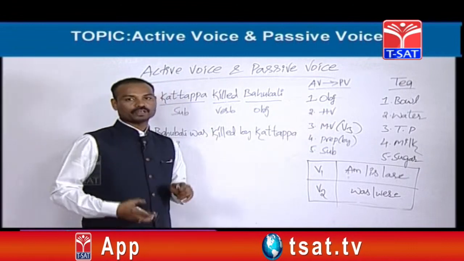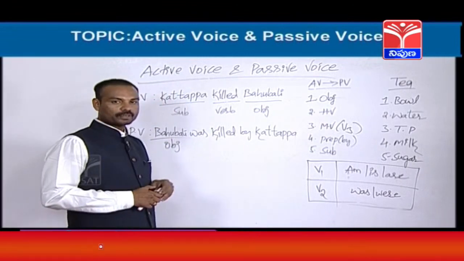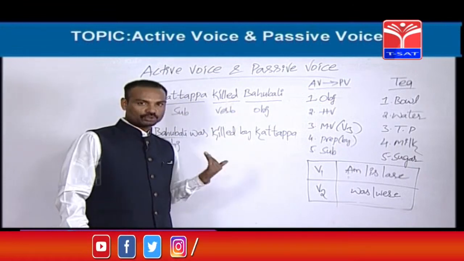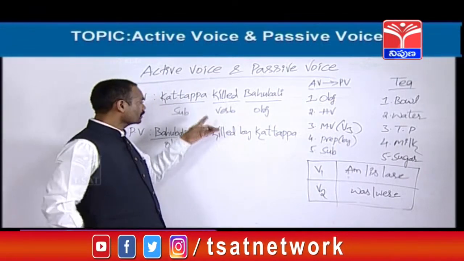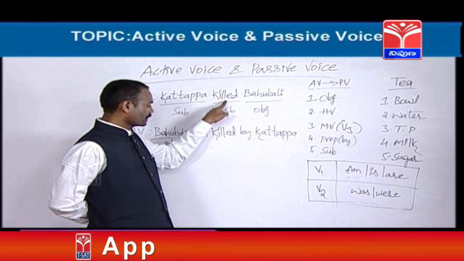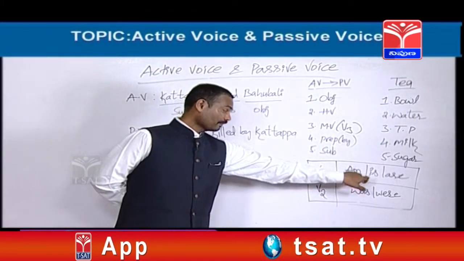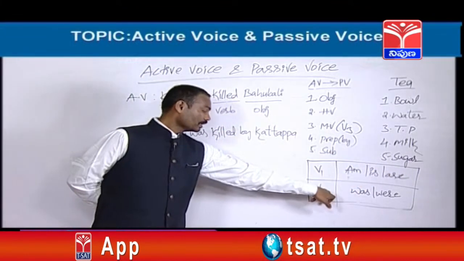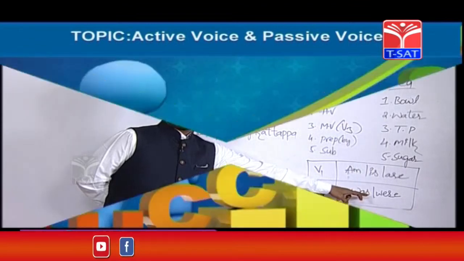Next, you should know the helping verb. Helping verb is called the B form here. Sometimes the helping verb B form is given in the active voice. If they don't give the helping verb in the given active voice, you can depend upon the main verb. If the main verb is in the first form, you can select from this list: am, is, are. If the main verb is in the second form, V2, you can select from was, were.